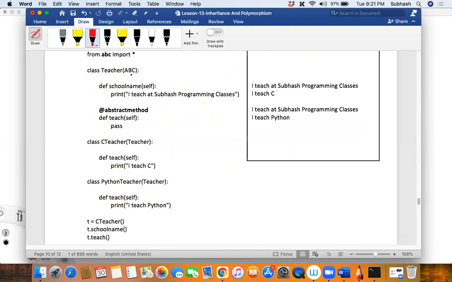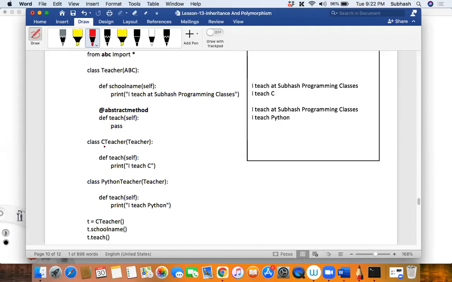This is a standard class. Don't worry what is happening inside this. It is not needed for anyone to know. Just inherit it. We know that if any class inherits this ABC, this class will automatically be called an abstract base class. Then I have the school name defined over here, and then I have an abstract method because I'm not defining anything over here, because the teacher will not teach anything here, right?